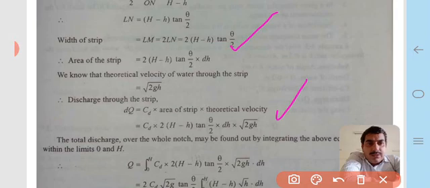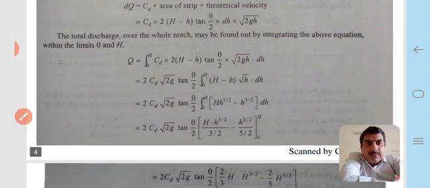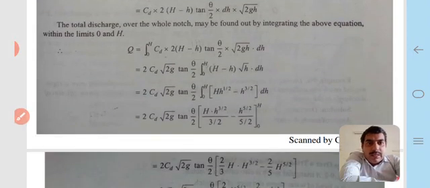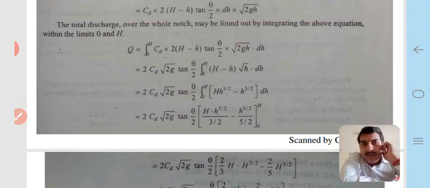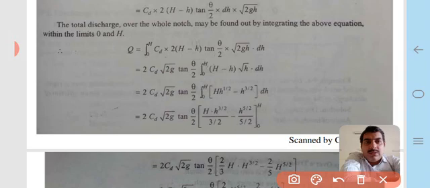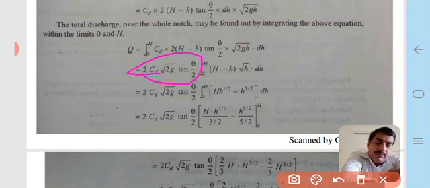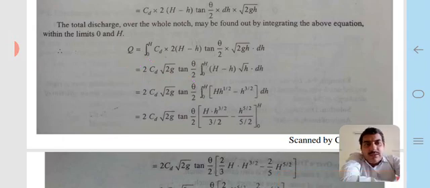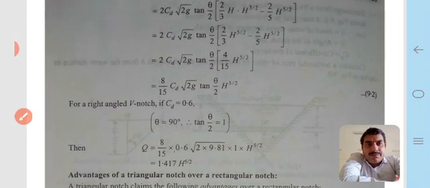Now putting all these values, we integrate from 0 to H. The constant terms, CD under root 2g and tan theta by 2, are taken outside the integral sign, and the remaining part is integrated, and therefore it can be calculated after the integration.